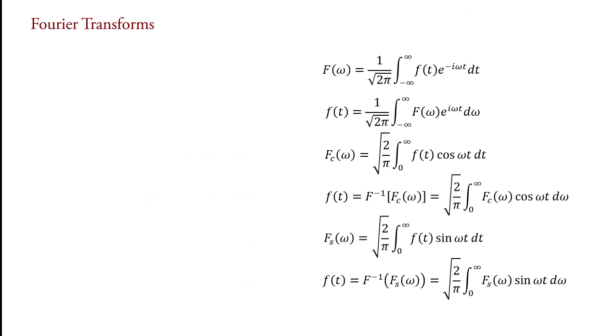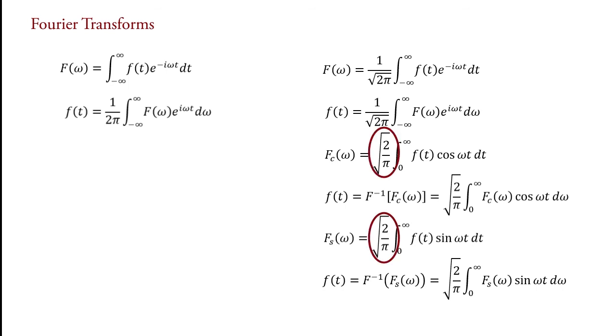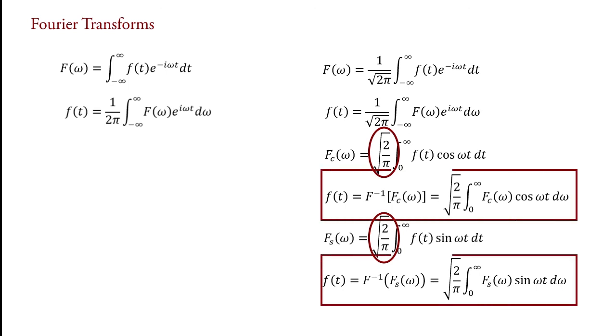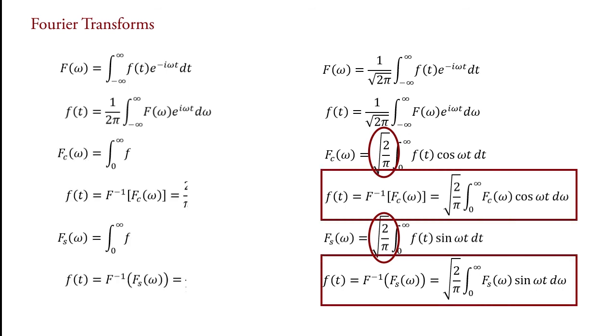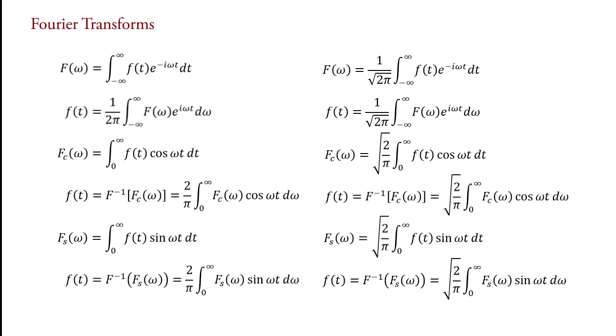In some books, the term 1 upon square root 2 pi of this equation is put with this equation. So these are written like this. Similarly, in these equations, the term square root 2 upon pi of these equations is taken with these equations. So they are written as. So these are the Fourier transforms.